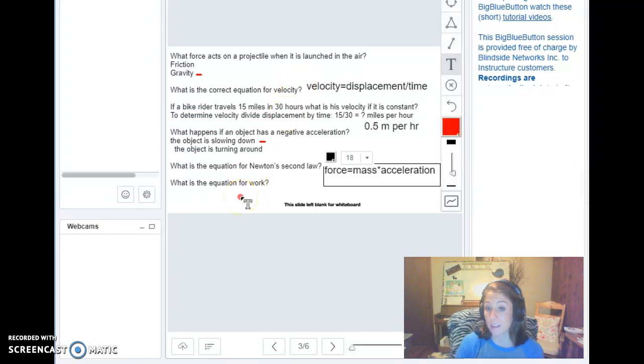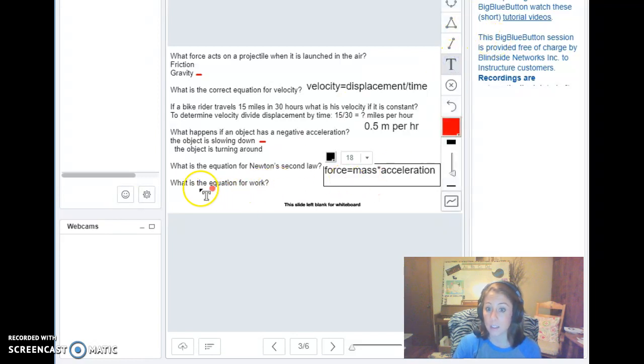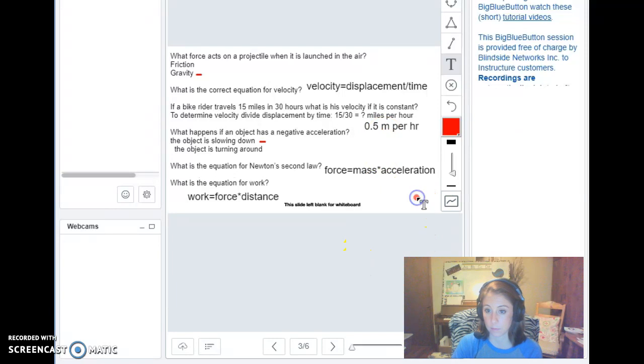So looking at the next question, what is the equation for work? All right. So again, you want to be sure that you have these equations just simply memorized, and it's a simple plug and chug, so you need to be sure that your equations are correct. So work equals force times distance. Work equals force times distance there. All right. Again, be sure that you can apply all of these equations.